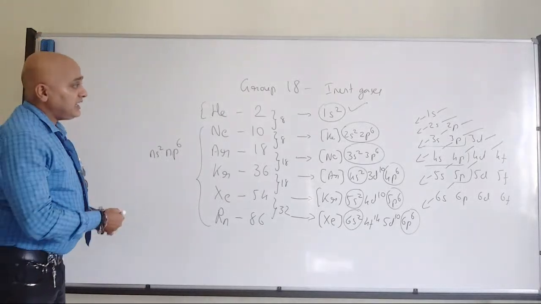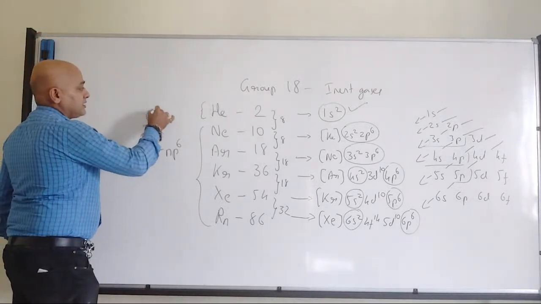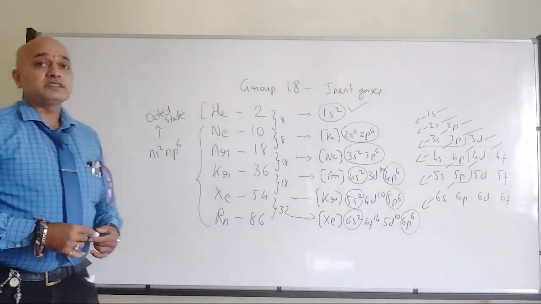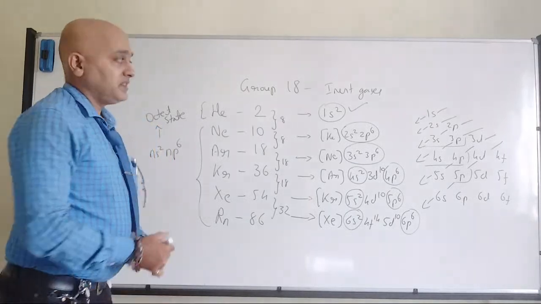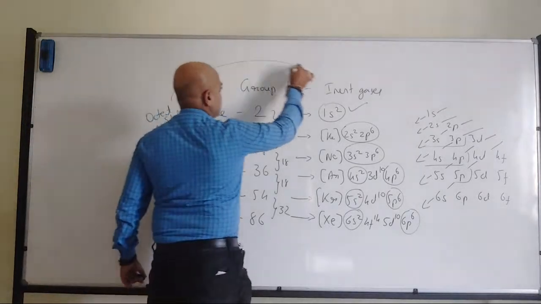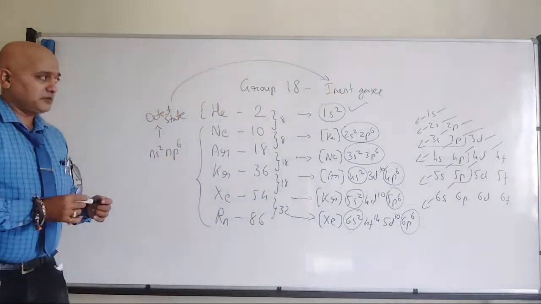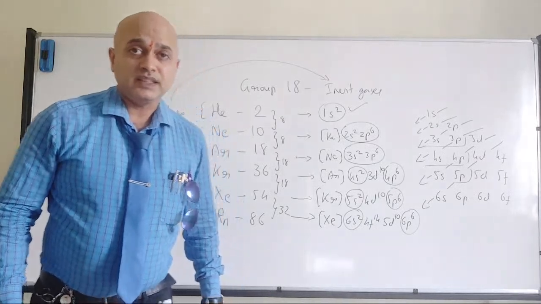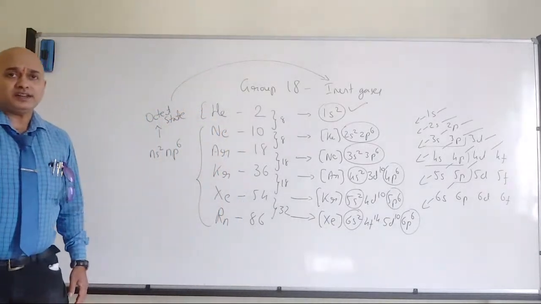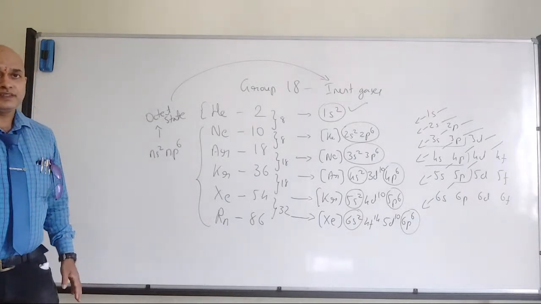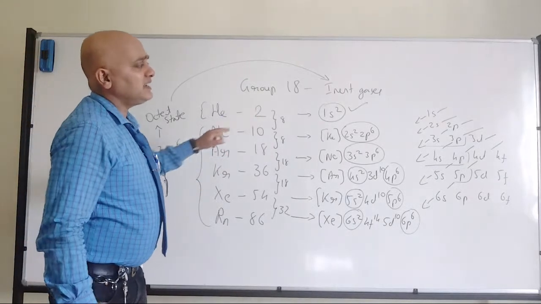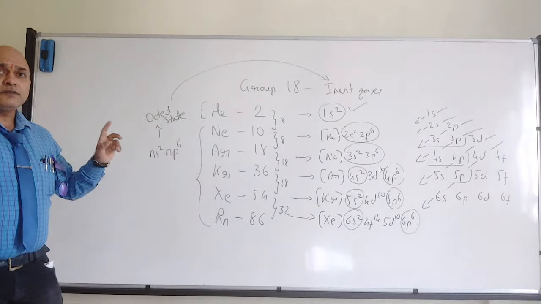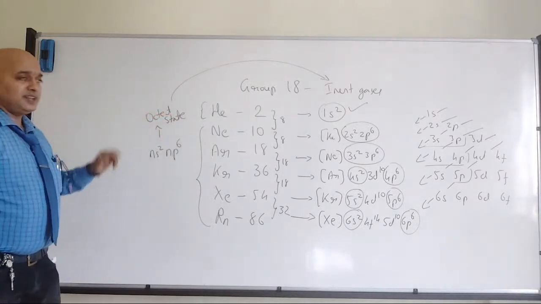That means they are already in the octet state. Right? So that will make them inert. Since they are already in the octet state, they have very little reaction, or are the least reactive in the periodic table. So that is the reason, and that's where we have the inert gas. Fine? So why are they inert in nature? The major point here is they are in the octet state.